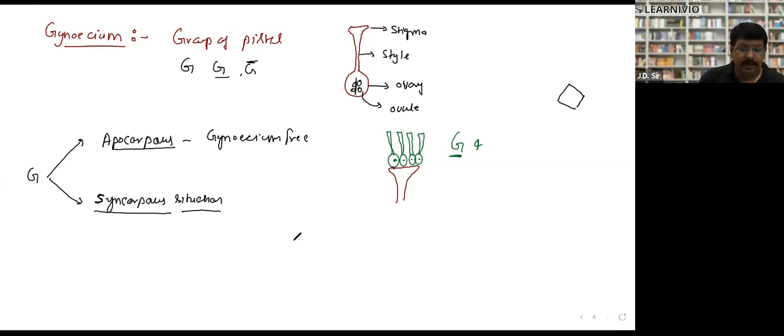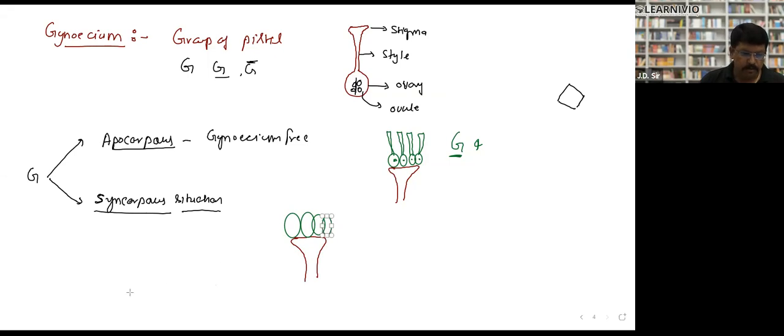Suppose that there are four ovaries again. There is a flower, and this flower contains four. So 1, 2, 3, and this 4.